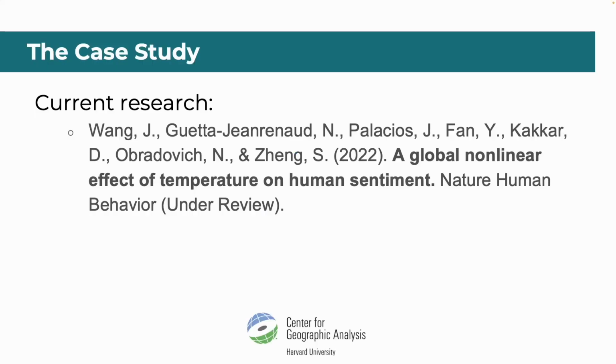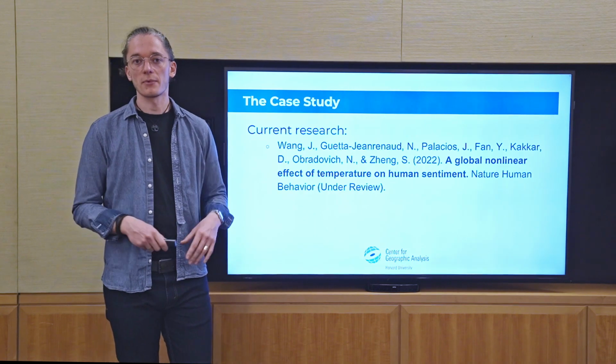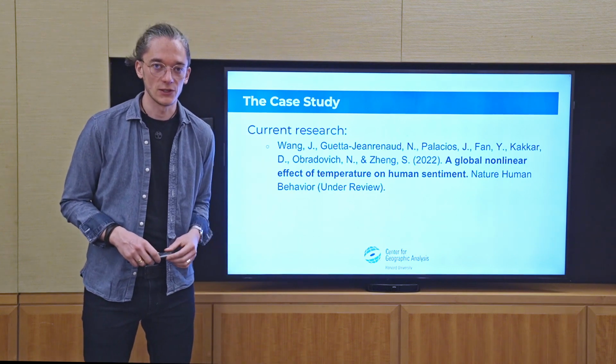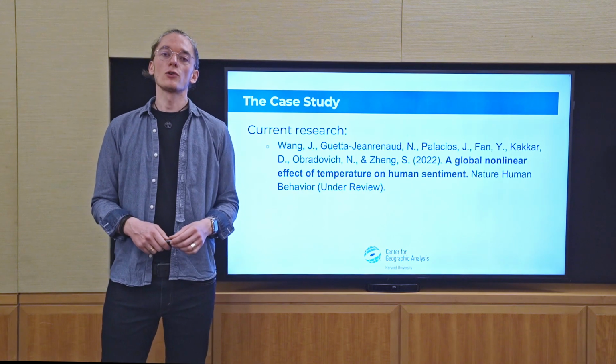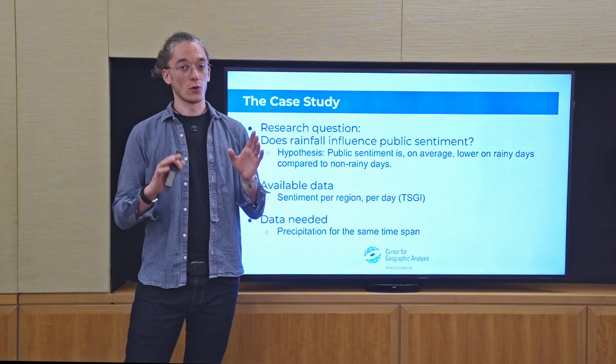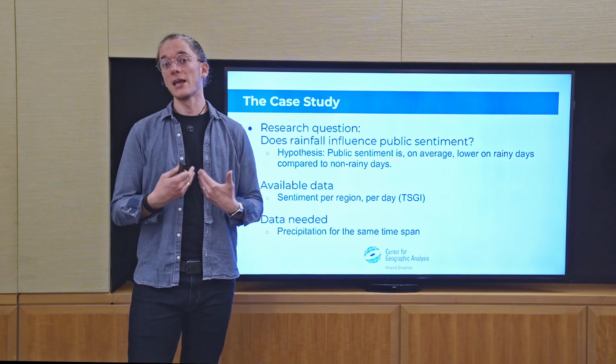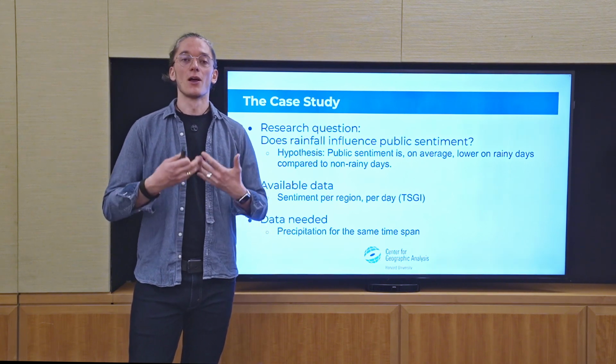Now, as I said, there is cutting-edge research made about that. Here's a paper from one of our co-authors of this workshop, Devika Jain, called Global Nonlinear Effects of Temperature on Human Sentiment. This is currently under review for Nature Human Behavior. And because this is a paper that was written also here at the CGA, we wanted to do something for this workshop that's somewhat related. We wanted to look into precipitation, so how rainfall, or if rainfall, influences the average sentiment of people.